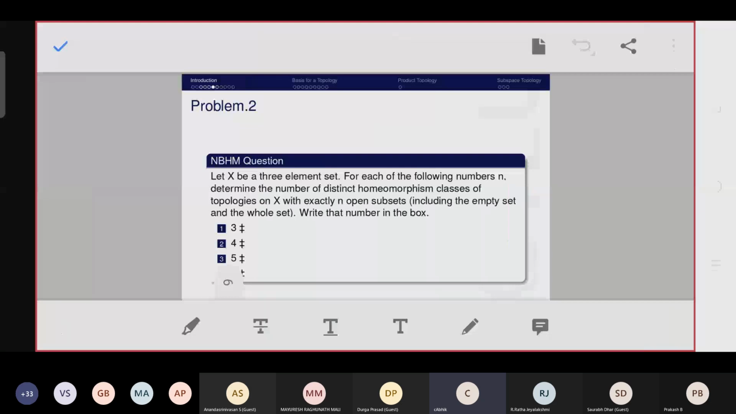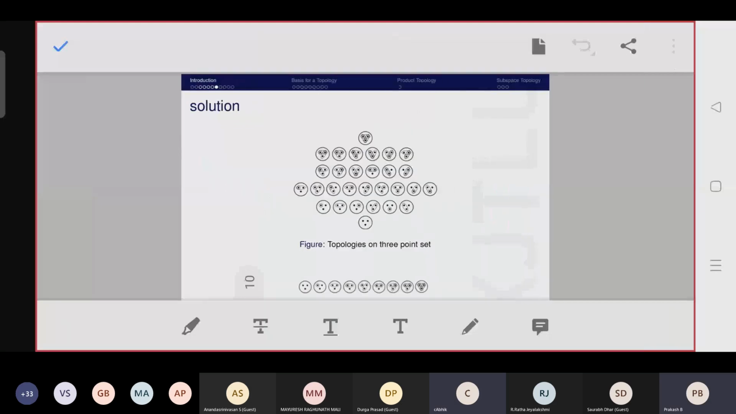So actually there are 29 topologies on 3 elements, right? But up to homeomorphism, there are only 9 topologies. Here I give all the possible topologies, right?